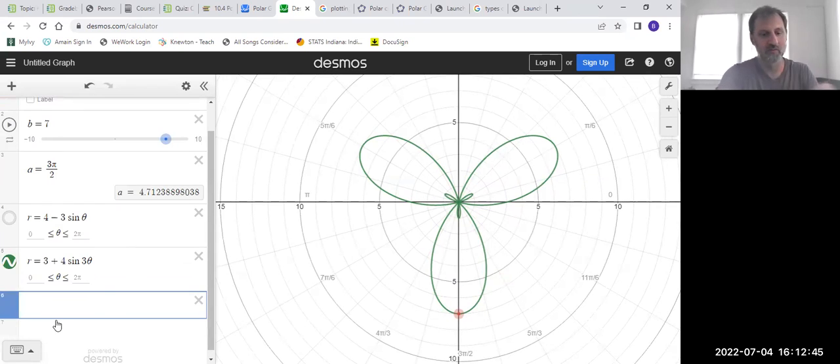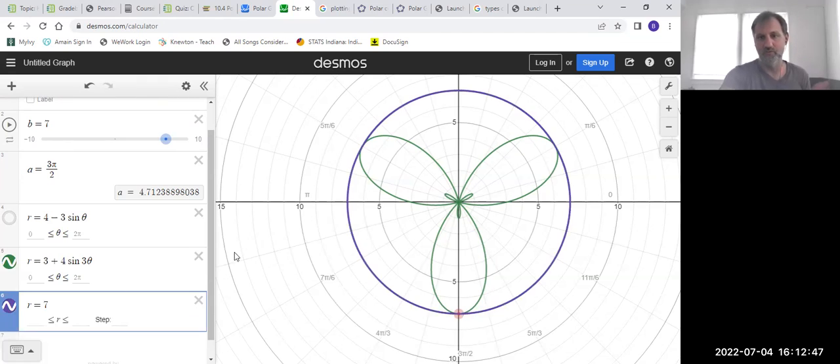So if we said r equals 7 here, we would be hitting the maximum 3 different times. So here's one, here's another one, and here's another one. So a little more work to do here to find where we get our maximum, but I would start with r equals 7, and then you can work backwards from there.